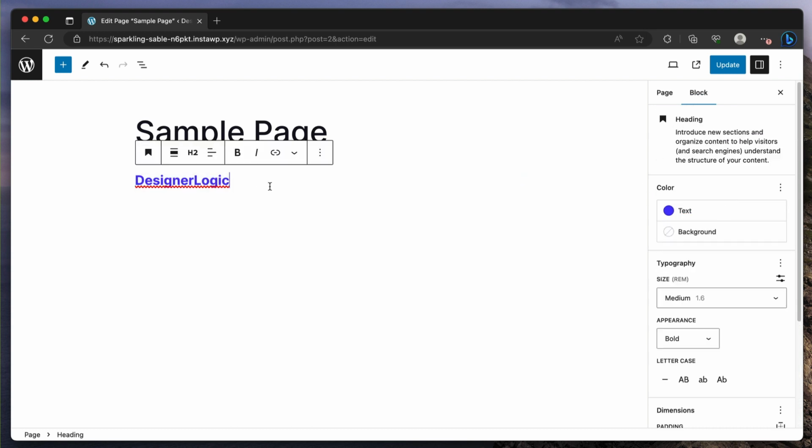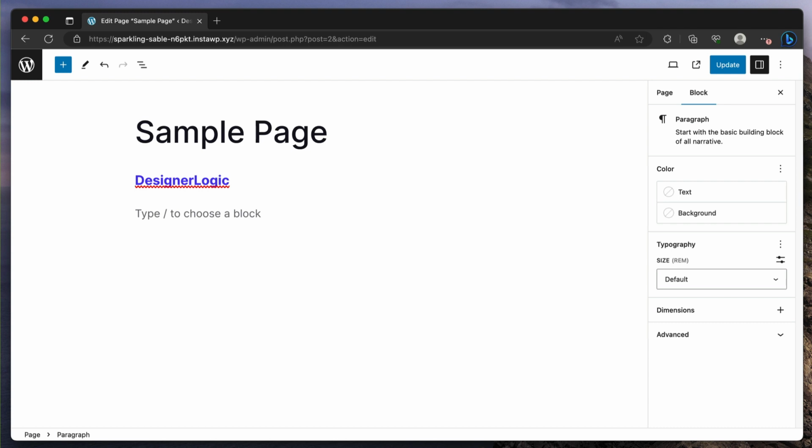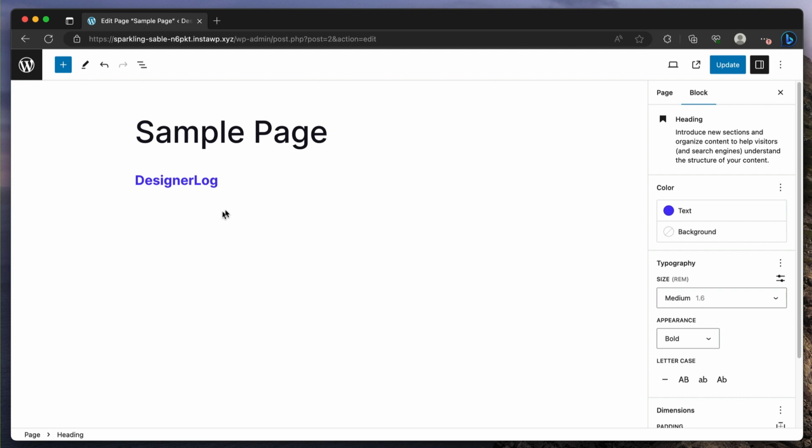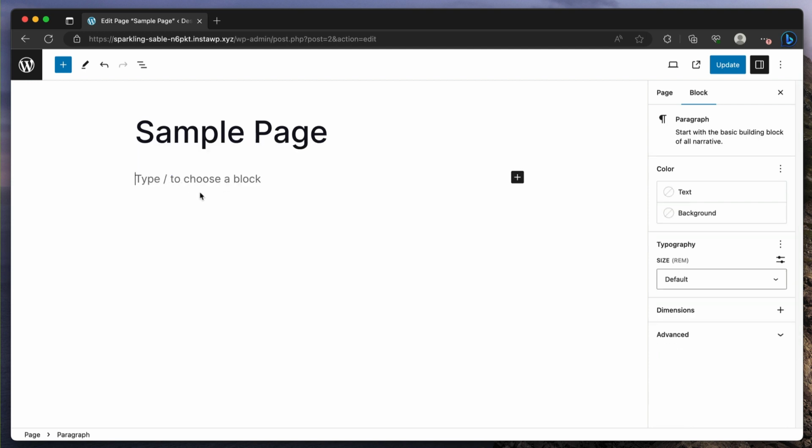And then here I could just press enter and start typing, and it would be a paragraph. So start typing some text, and it's just a what-you-see-is-what-you-get editor. I can do bold and italics and things like that. But it becomes interesting when you start using the patterns, because patterns allow us to have these predefined layouts.